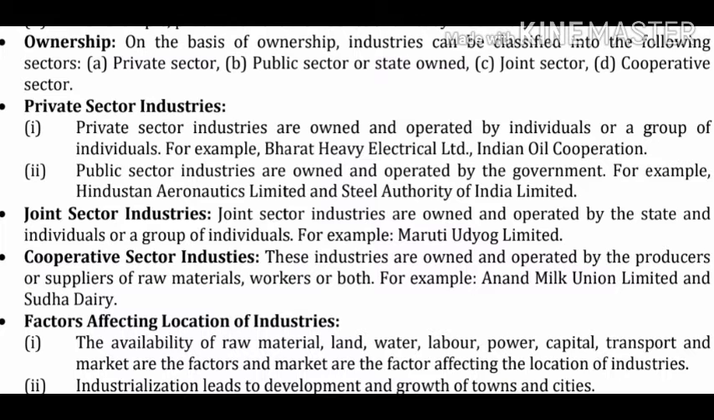Now we will discuss the factors affecting the location of industries. Point number 1. The availability of raw material, land, water, labor, power, capital, transport and market are the factors affecting the location of industry.